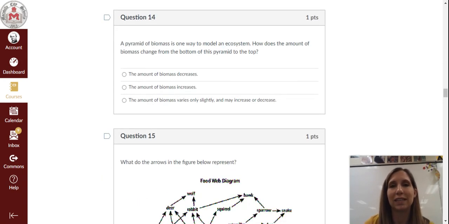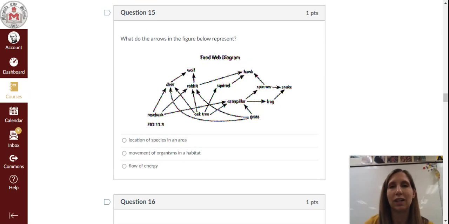Question 14. A pyramid of biomass is one way to model an ecosystem. How does the amount of biomass change from the bottom of this pyramid to the top? A. The amount of biomass decreases. B. The amount of biomass increases. C. The amount of biomass varies only slightly and may increase or decrease.